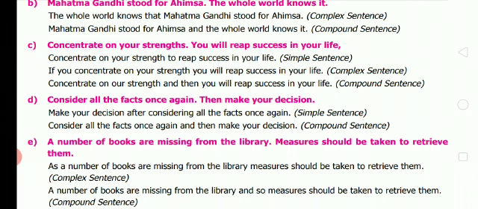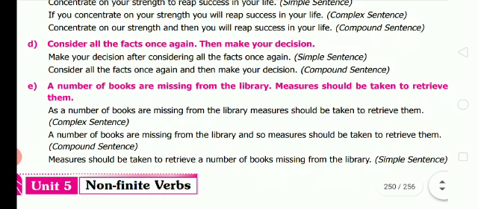E. A number of books are missing from the library. Measures should be taken to retrieve them. So, changing into complex, you see, as a number of books are missing from the library, measures should be taken to retrieve them. Okay. Moving on to the next, that is changing into compound sentence. A number of books are missing from the library and so measures should be taken to retrieve them. Then changing into simple, measures should be taken to retrieve a number of books missing from the library.